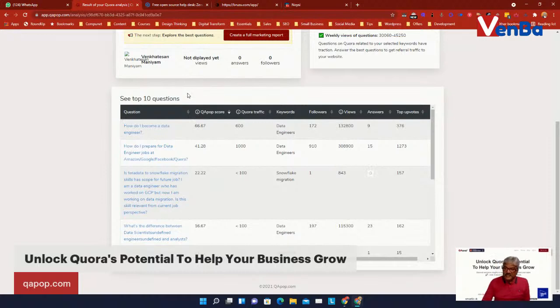And one interesting thing that you need to notice, they have an algorithm by which they give you a QA pop score. So this score would tell you which question you need to concentrate on and which you need to answer and probably follow, because this particular question gets a lot of views, a lot of attention, a lot of people are answering, and there is communication happening on it. So it's an algorithm that gives you the QA pop score, which exactly tells you what question you need to follow.